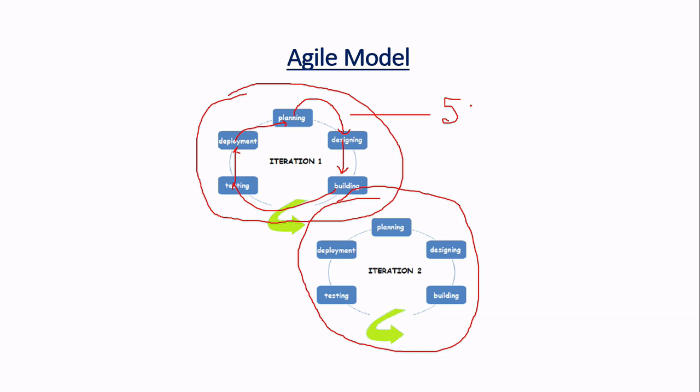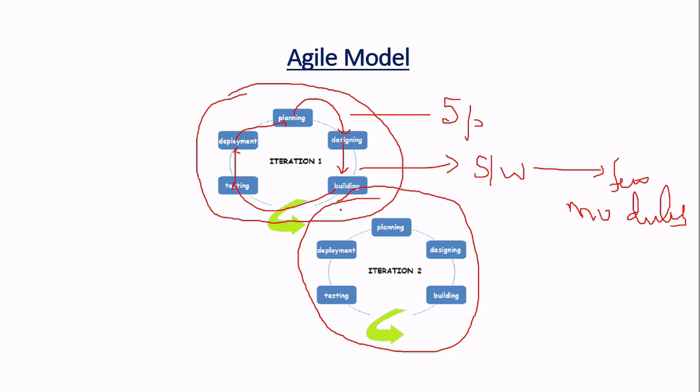These 5 phases will continue, and software is created with a few modules. It will not consist of all the modules. Then again the planning, designing, building, testing, deployment, and again planning. This is the next iteration.